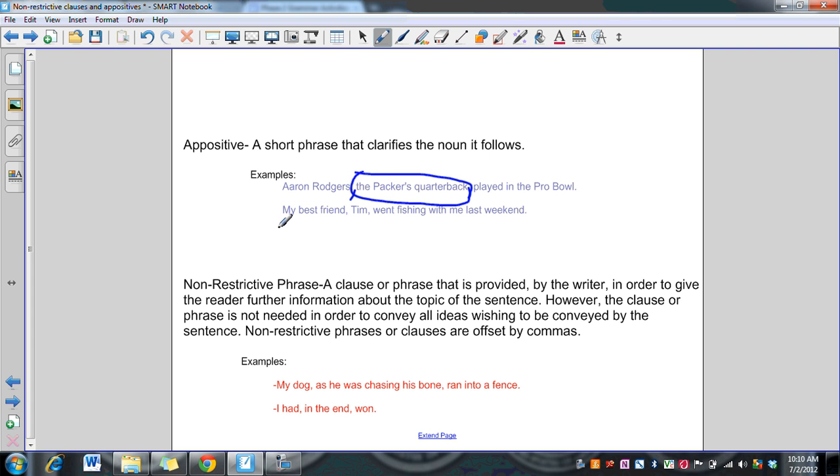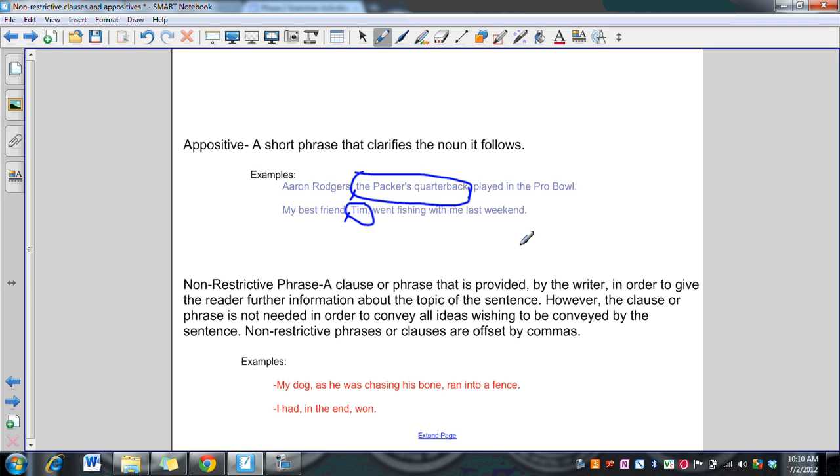In the second example, it says, my best friend, Tim, went fishing with me last weekend. Same thing. You see Tim offset by commas. My best friend and Tim are synonyms. They mean the exact same thing. So it's clarifying. And if we took Tim out, you would read, my best friend went fishing with me last weekend, which is a complete thought.